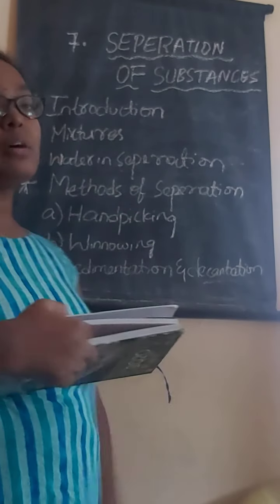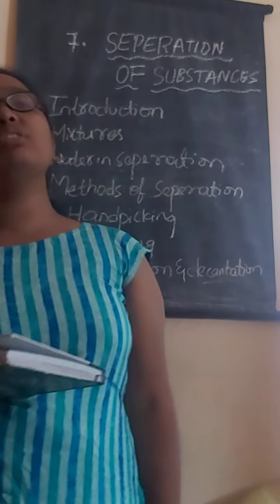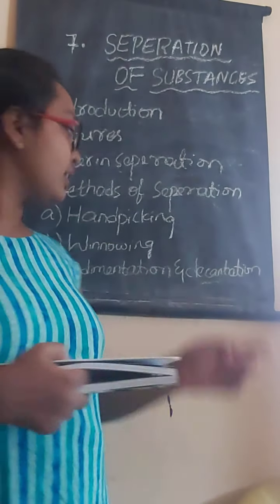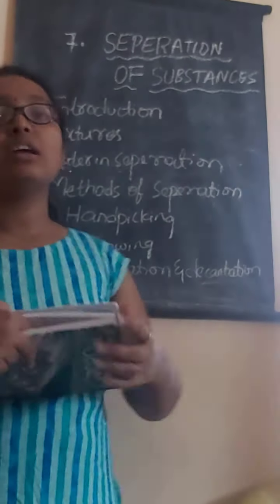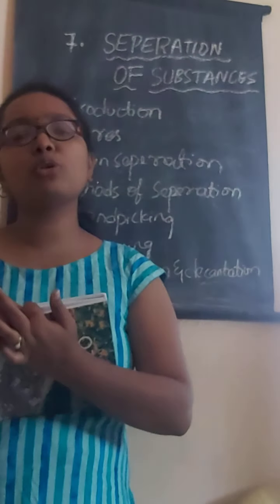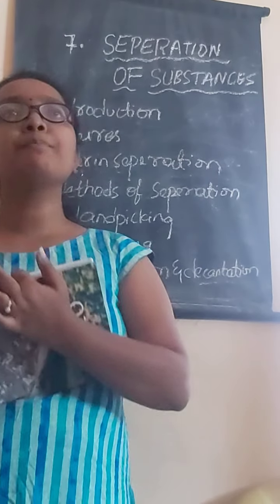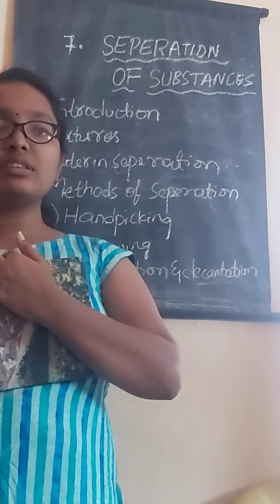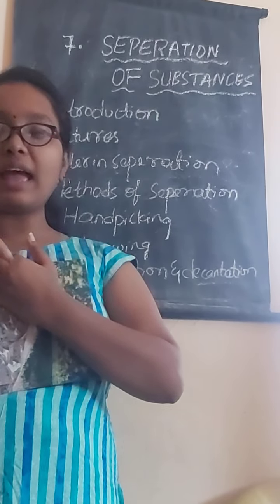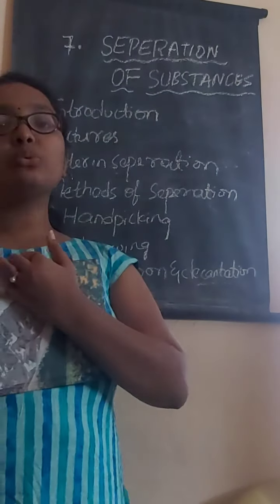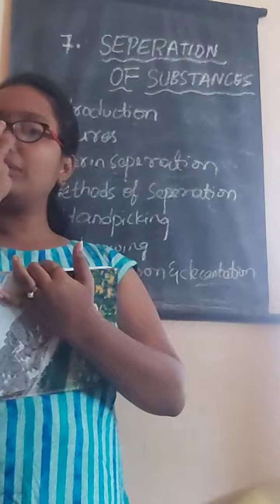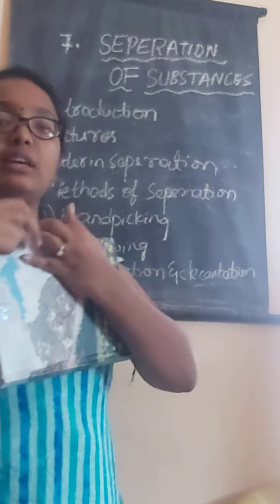And methods of separation. We generally use different types of methods for separation. The first method is hand picking. The best example of hand picking is the rice and the stones. By hand picking only, we can separate the stones from the rice, and we can separate big materials by hand picking.